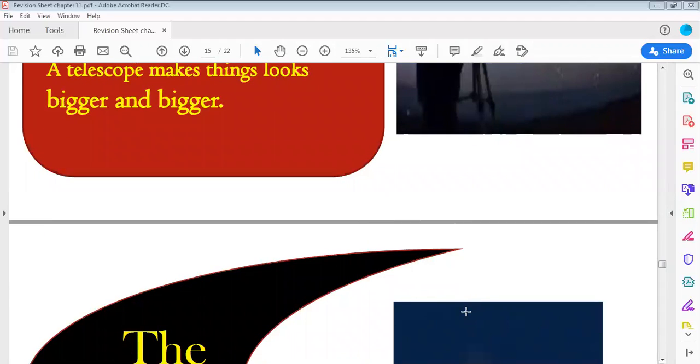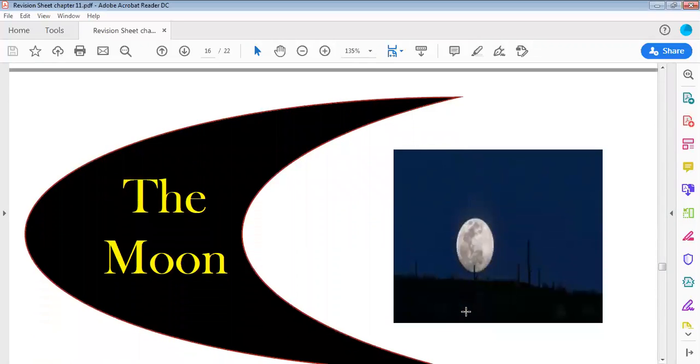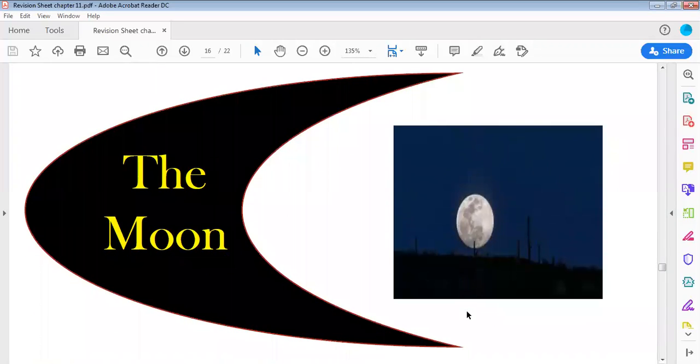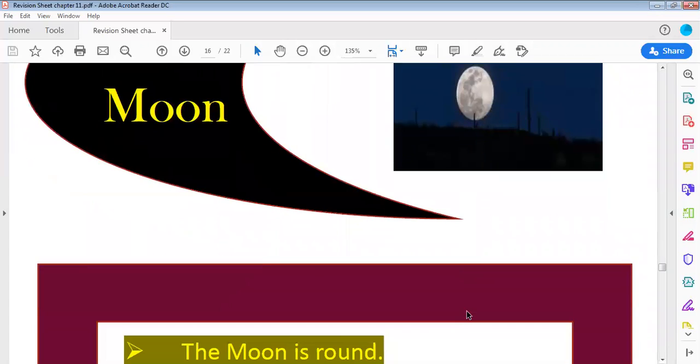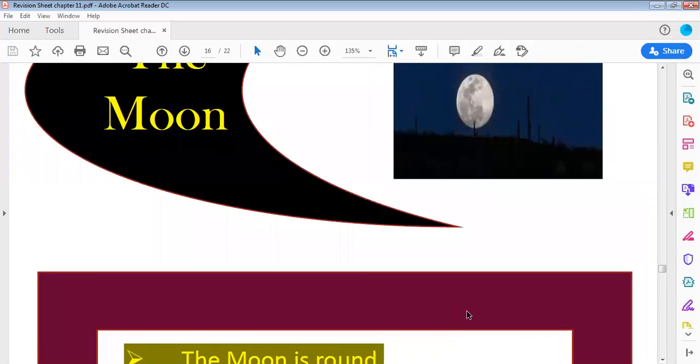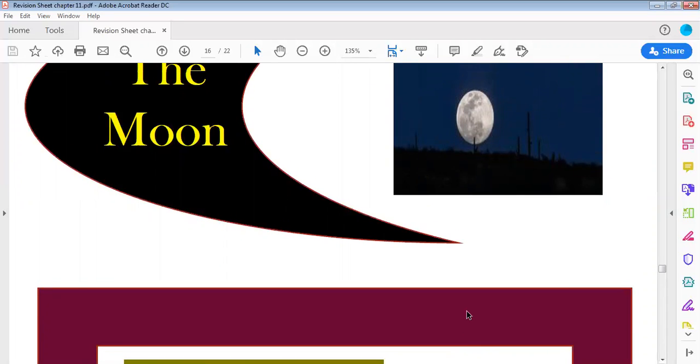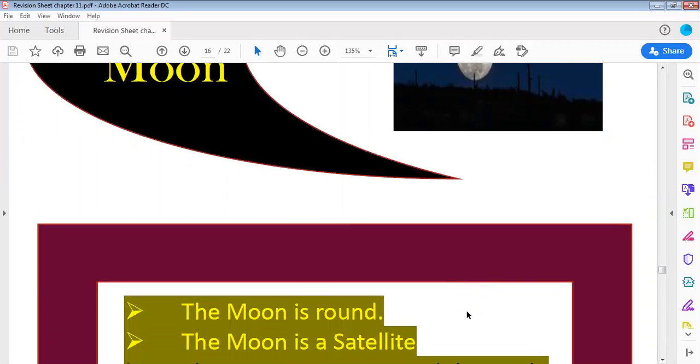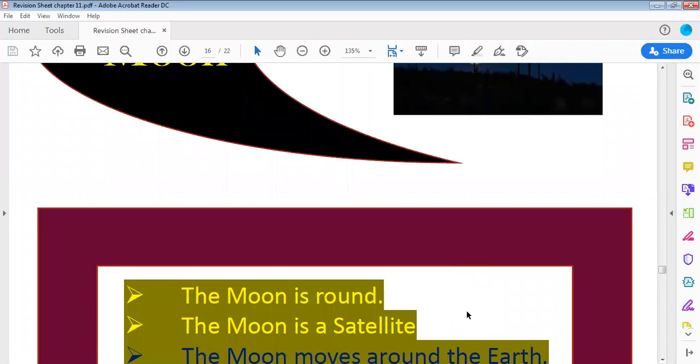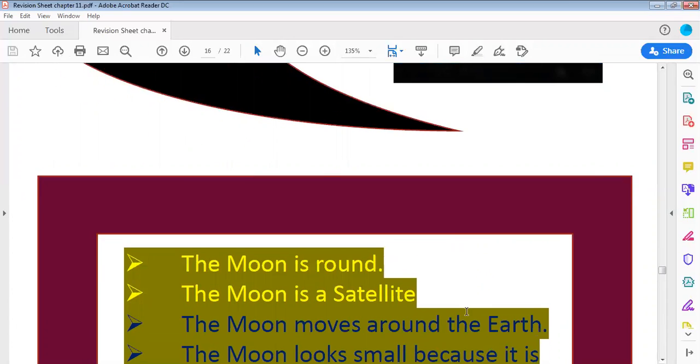What else did we learn in this chapter? We learned about the moon. We can see the moon in the night sky. So what does the moon look like? The moon is round. And the moon is a satellite. The moon is what? Satellite. It is not a star. It is not a planet. It is a satellite. So first of all, we learned that the moon is round. The moon is a satellite.